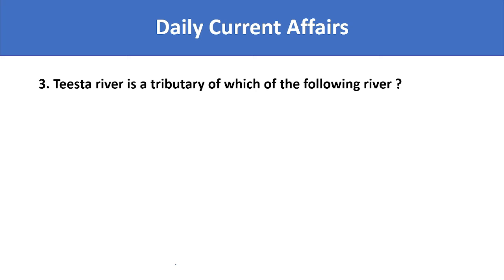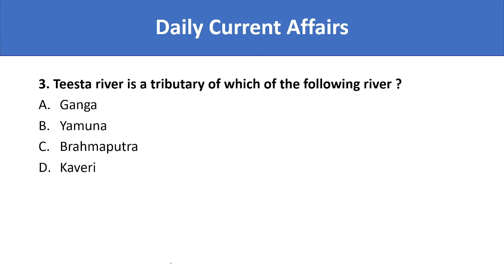Teesta River is a tributary of which of the following rivers? Let's see the options. Ganga, Yamuna, Brahmaputra and Kaveri. So with regard to Teesta River, there is a dispute. There is a dispute between India and which country? It is Bangladesh.